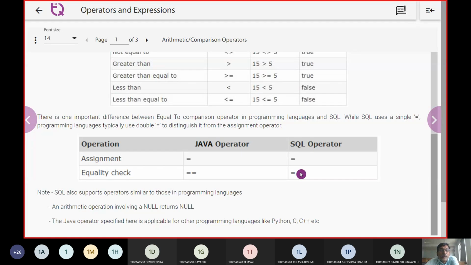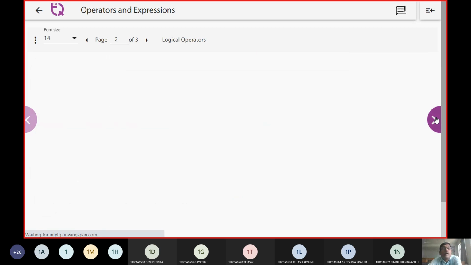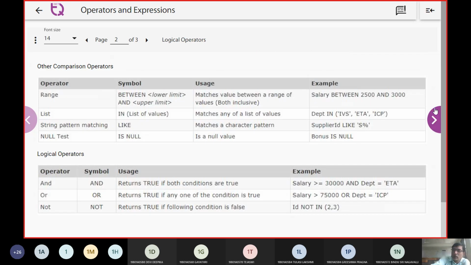There are some other supporting features too: arithmetic operations involving a null return null, and SQL can be ideally interacted with Java, Python, C or C++. These are some of the takeaways on how SQL works.